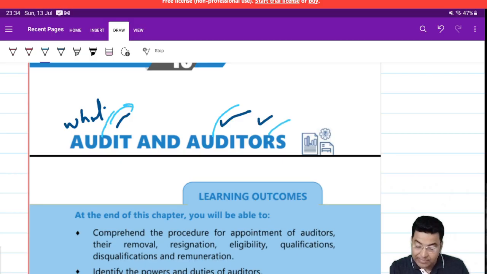Now the question comes: who can be the auditor of the company, who checks the financial statement? So first we need to understand who can be appointed as the auditor of the company. They could be chartered accountants only, a financial auditor, and maybe in the form of a sole proprietor, maybe in the form of an LLP, or maybe in the form of a partnership, as the case may be.